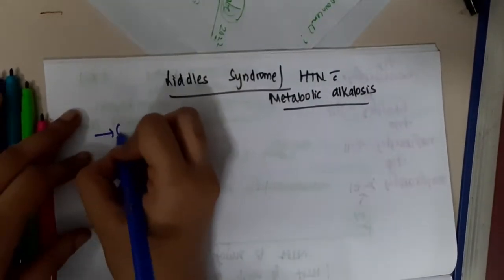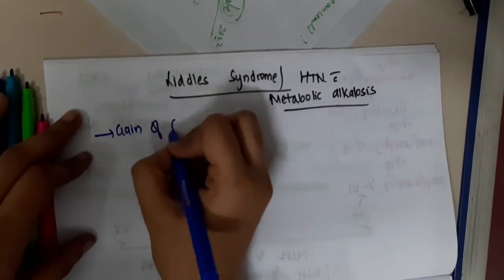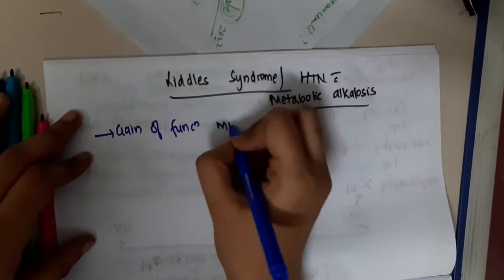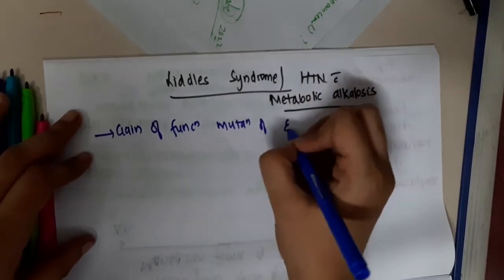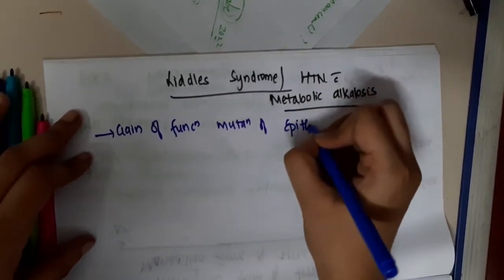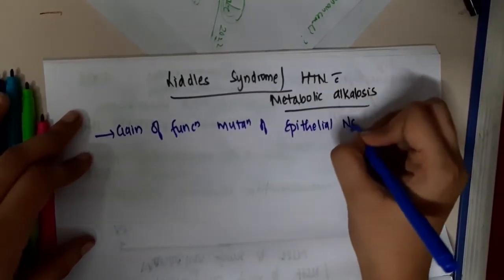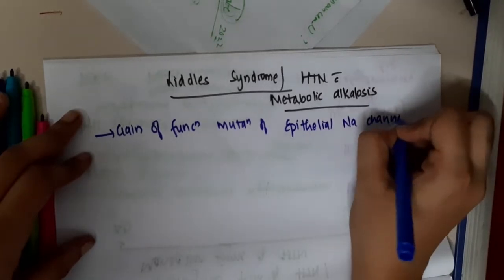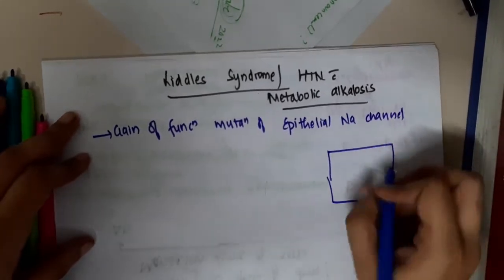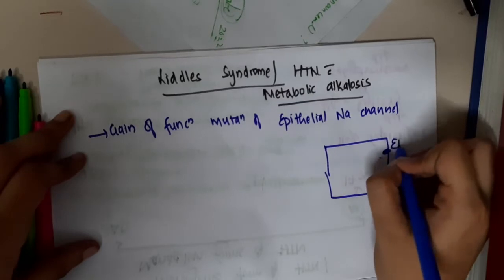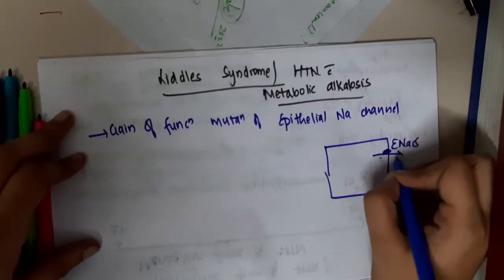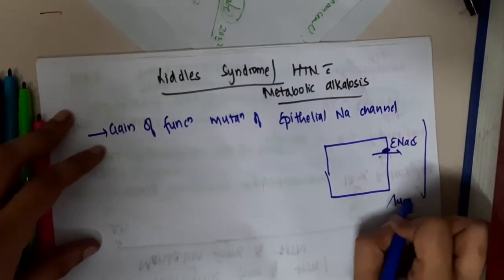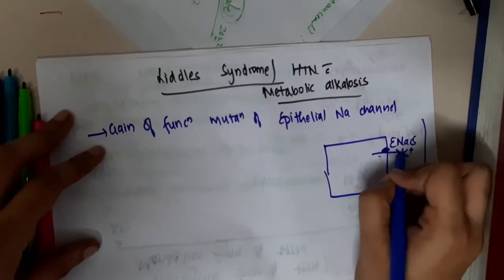This is caused by a gain of function mutation of epithelial sodium channels. These are present in the tubules. So these epithelial sodium channels will cause, from the lumen, excretion of potassium and